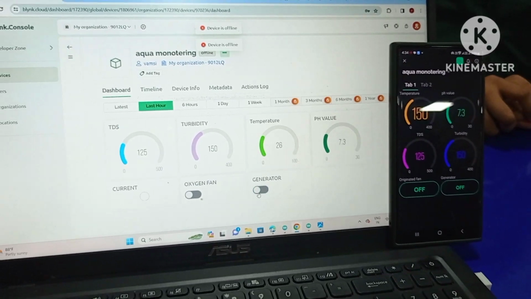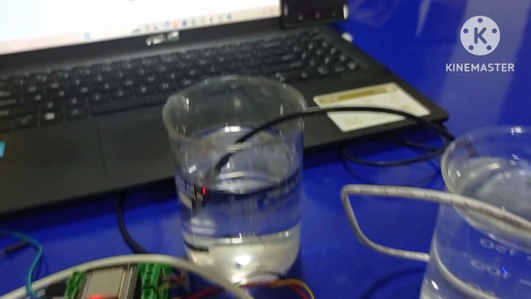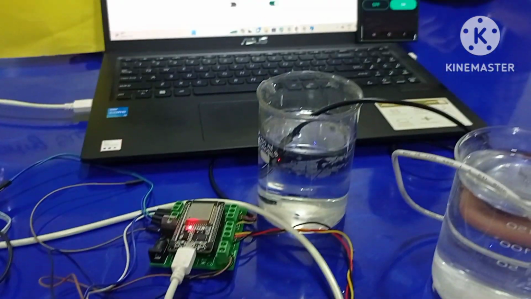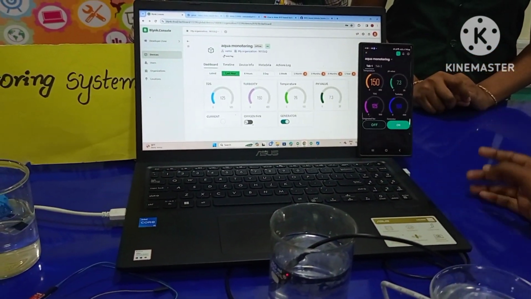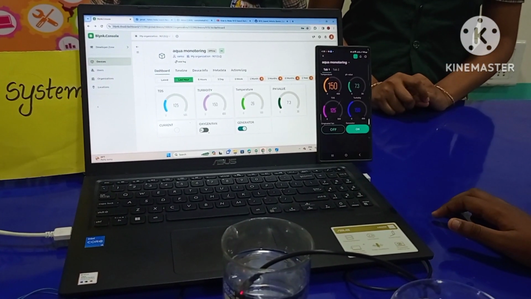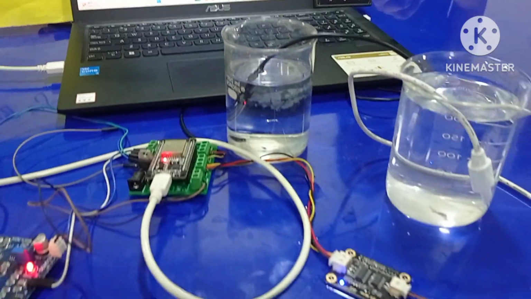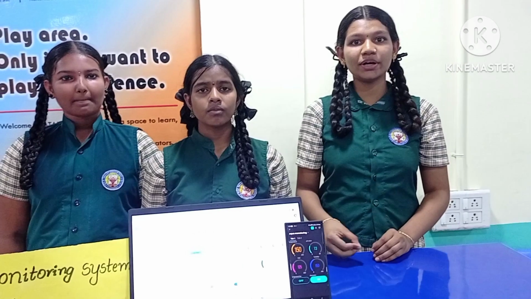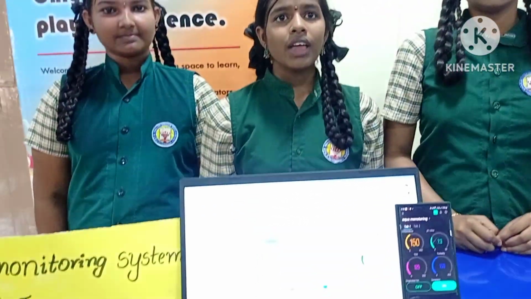And it is very useful for the farmer for monitoring his field. There is no need to worry and go to the field to check whether the power supply is there or not. So these are the values of this. Here we conclude that this is very helpful for the farmers to reduce so many problems faced in aqua fields for getting more yields. Thank you.